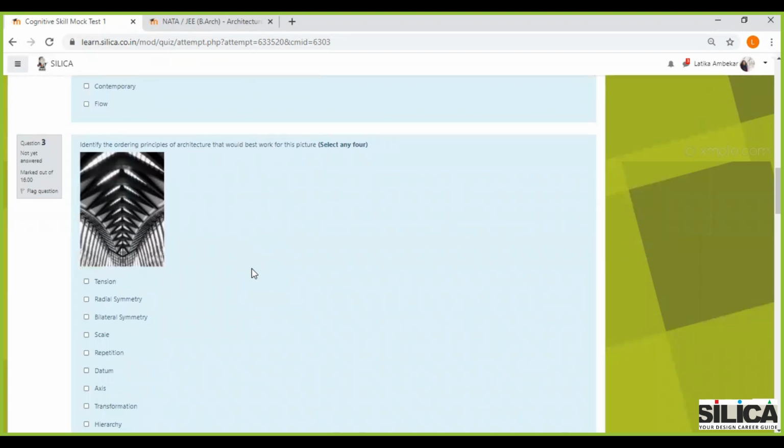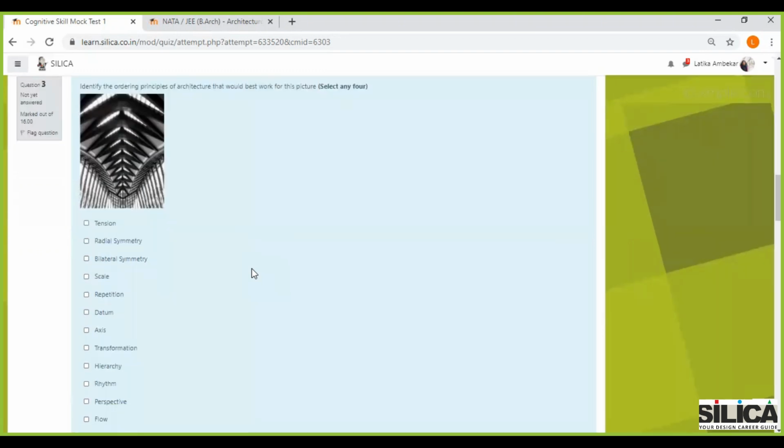Again, we have to find four ordering principles of architecture. Let's look at what all our options are. Tension. It looks like the image has been pulled, but we cannot really call it an ordering principle of architecture. There's symmetry for sure, but there's no radial symmetry, so we could call it bilateral symmetry.